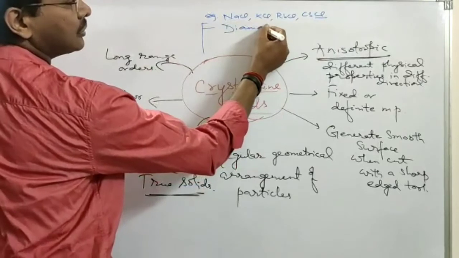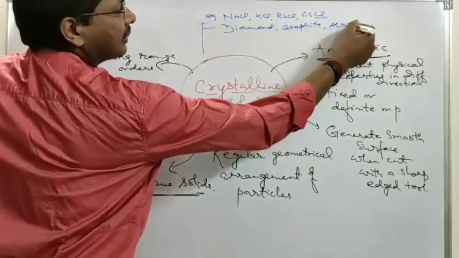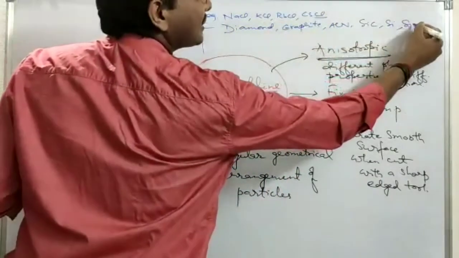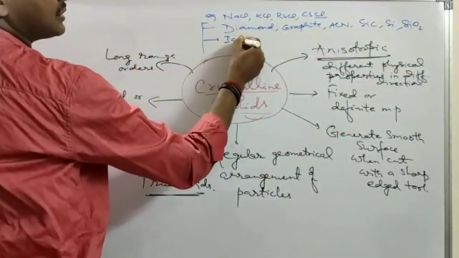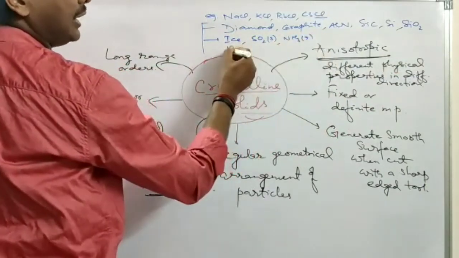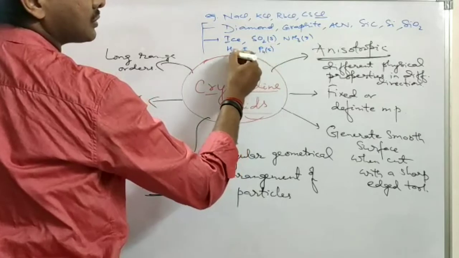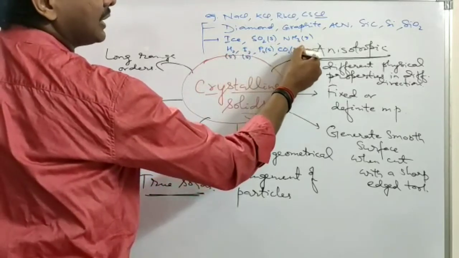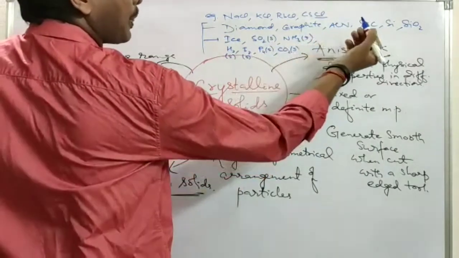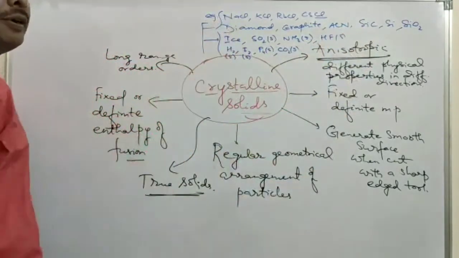Diamond, graphite, aluminum nitride, silicon carbide, silicon, silica, ice, SO2 solid, ammonia solid, H2 solid, I2 solid, P4 solid, CO2 solid, which is called solid carbon dioxide or dry ice. It is a sublimate. HF solids. So these are examples of crystalline solids.